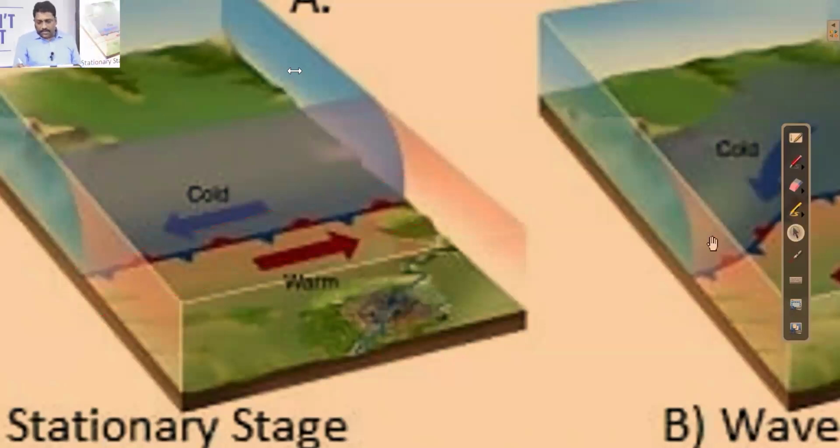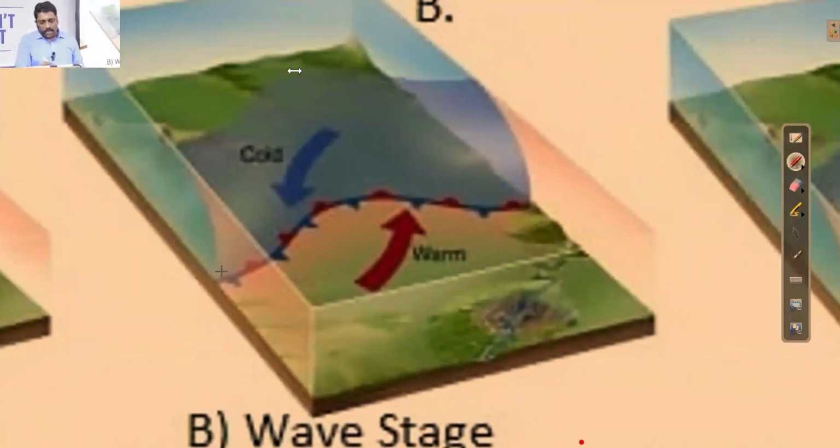Now what happens here? The stable front is getting oscillated. Why exactly does this oscillation result? It is all because of the further push of the cold front.